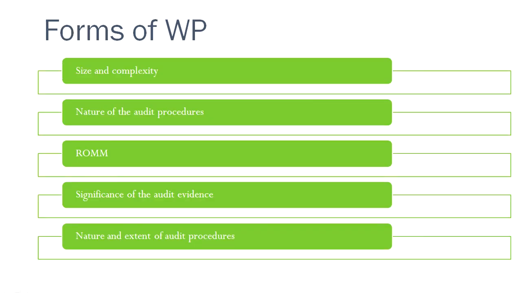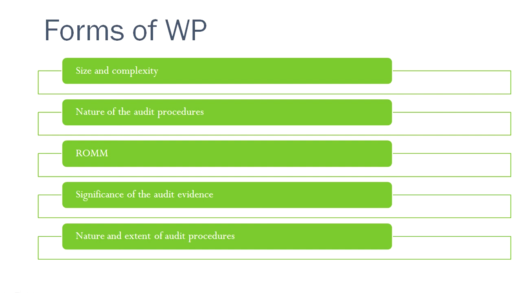as per the generally accepted auditing procedures, SAs, IFRS, and other compliances, laws, rules, and regulations. The form of working papers: the working papers have to cover the proper area and have complete coverage.